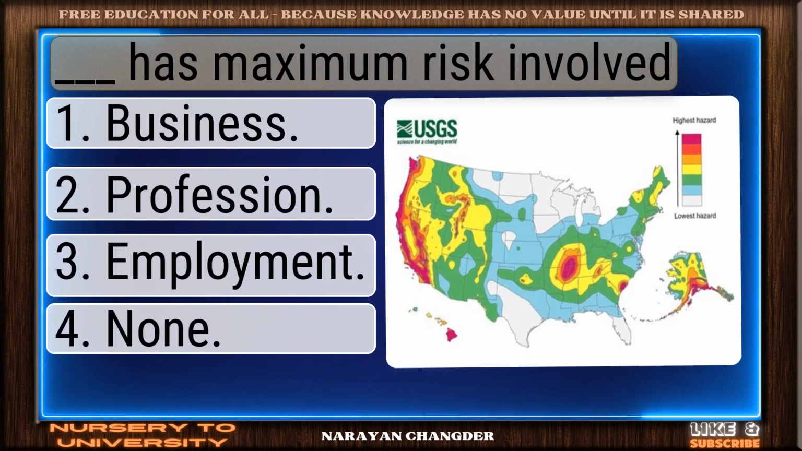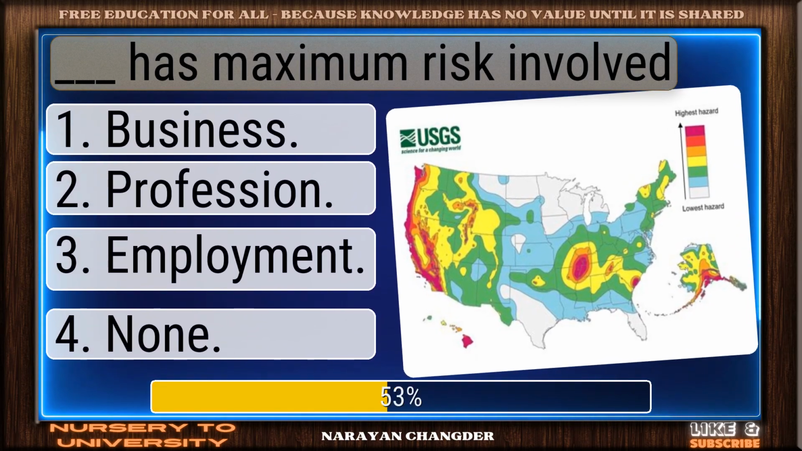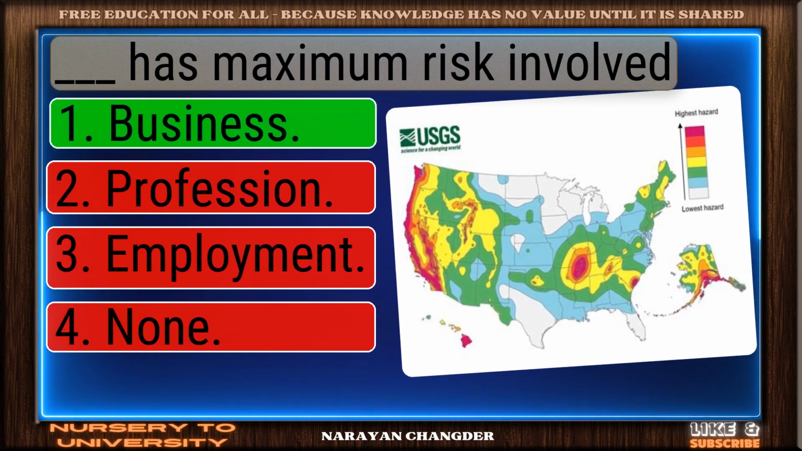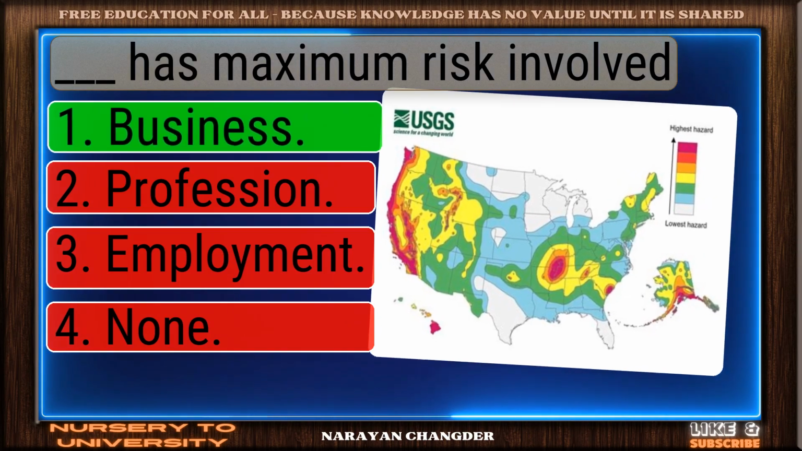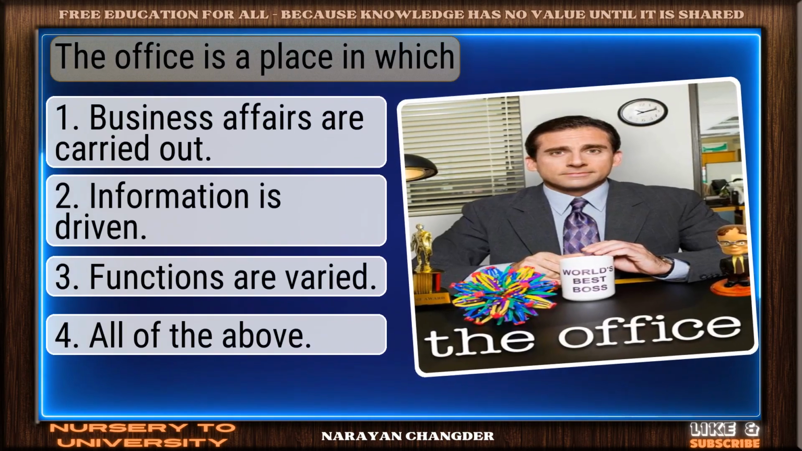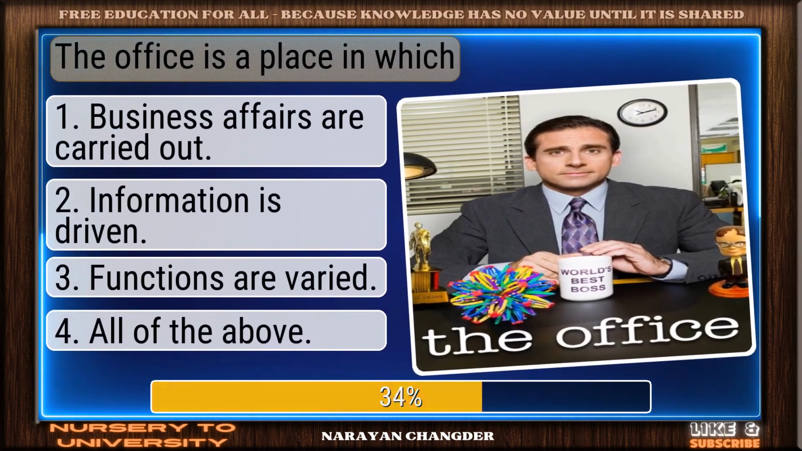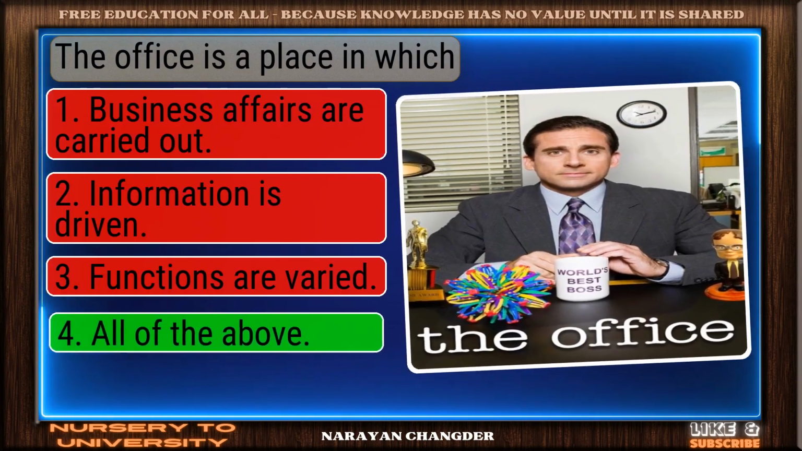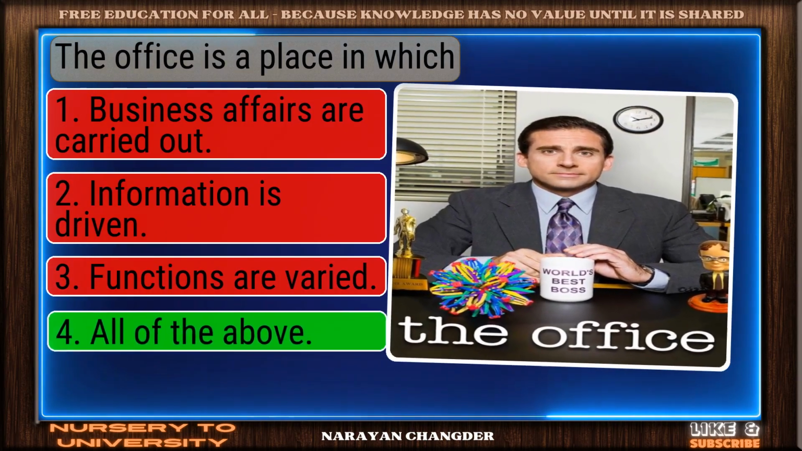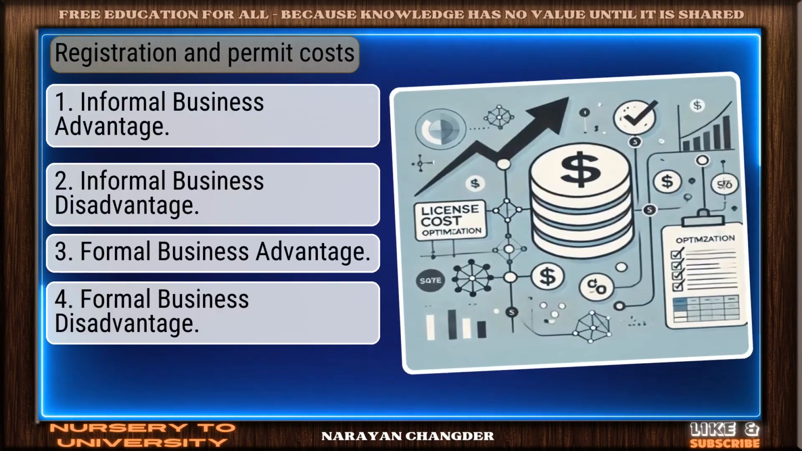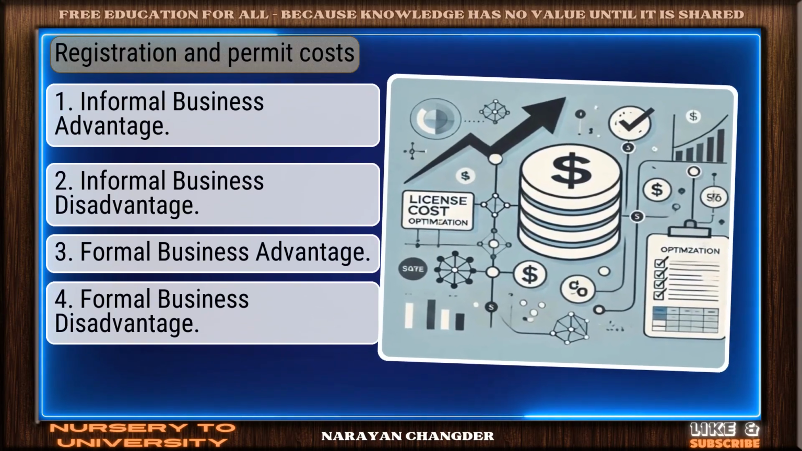Dash has maximum risk involved. Nicely done. Business is a solid answer. The office is a place in which. Exactly. All of the above makes sense, and it is right choice. Registration and permit costs.